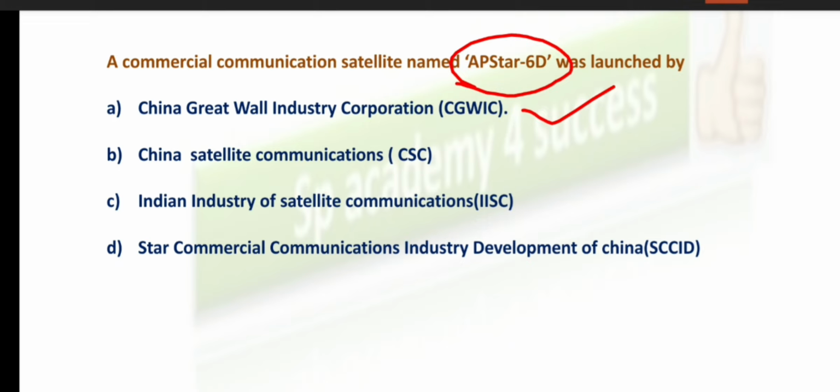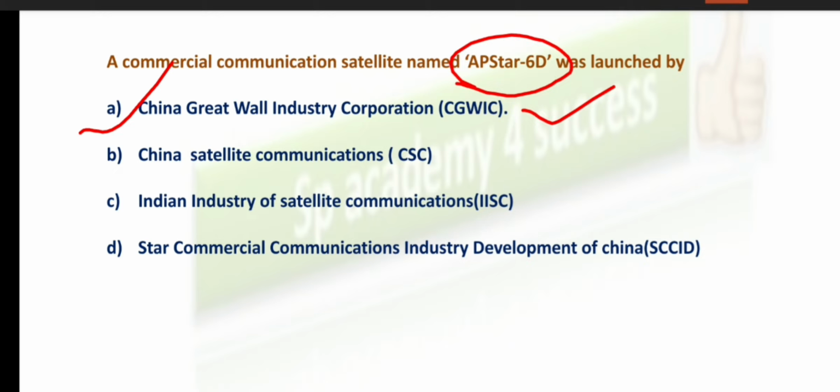I repeat the explanation: AP Star 6D was launched by China. China Great Wall Industry Corporation has launched this recently.